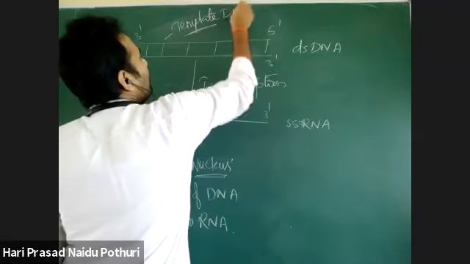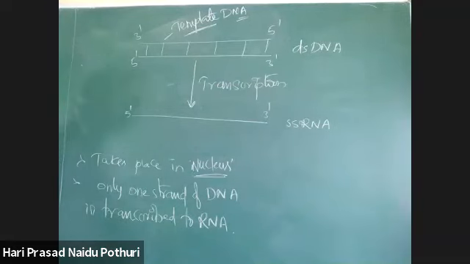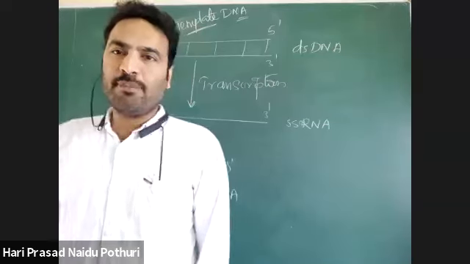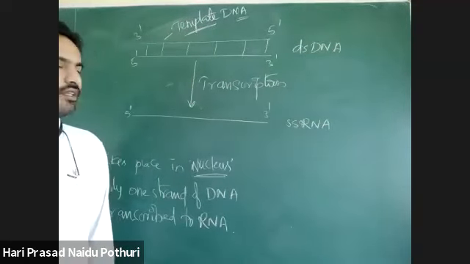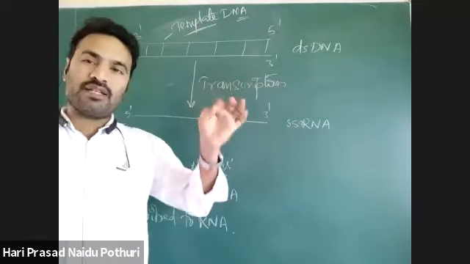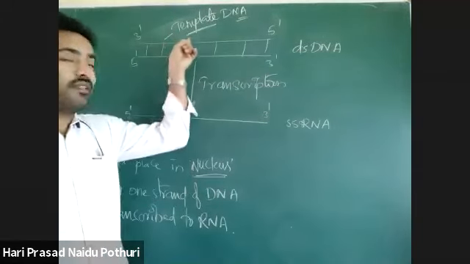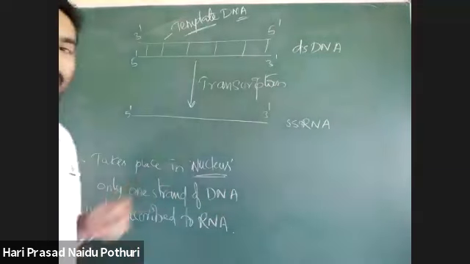This is called the template DNA or template strand. Template means the parental DNA based on which there is synthesis of new DNA or new RNA. In replication, based on the template, there is synthesis of new DNA, but here, based on this template DNA, there is synthesis of new RNA.